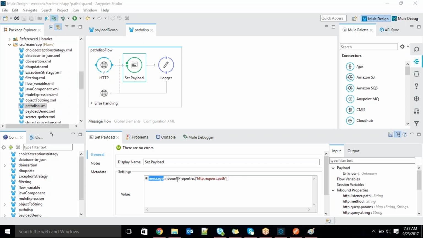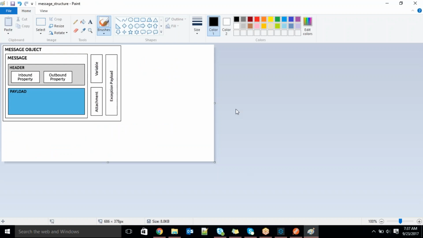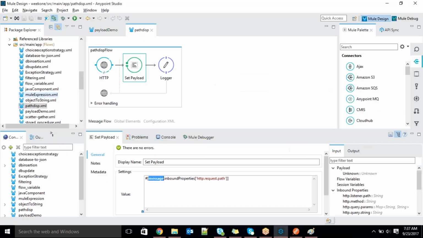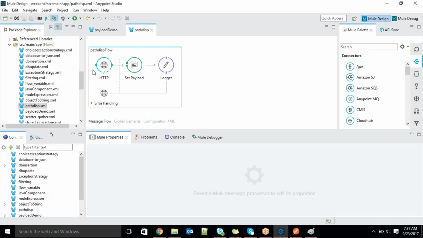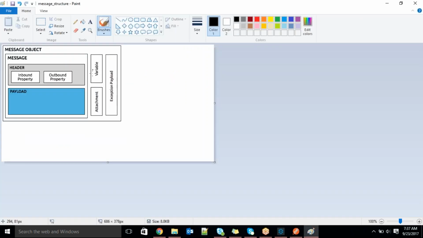So I was talking about this message structure. Okay, so in this we have a header and payload. We are talking about payload, I guess. If you observe here, after receiving the data, we are playing with the payload. We take the payload and try to convert it into a map, or into a string, XML, like that, right? So that is nothing but a payload, guys.